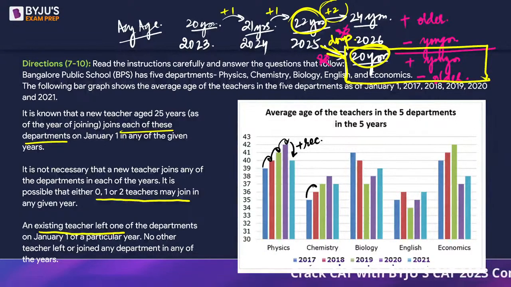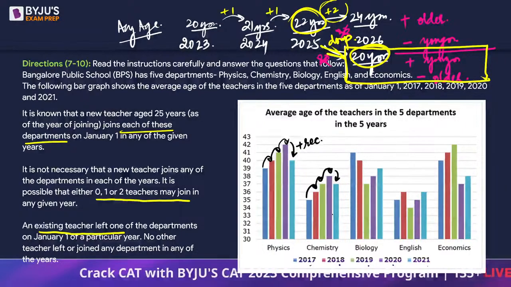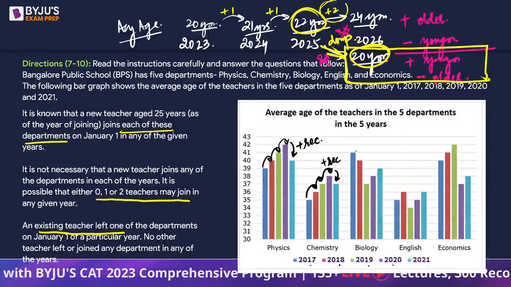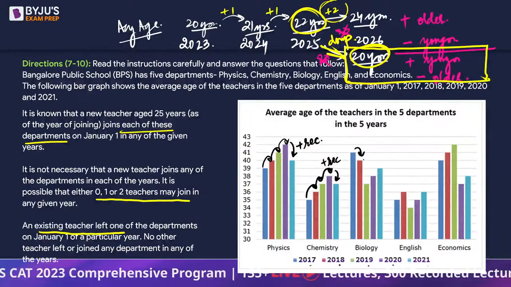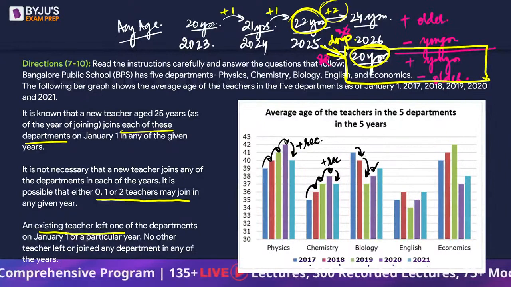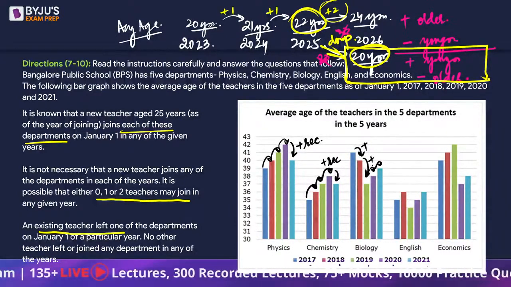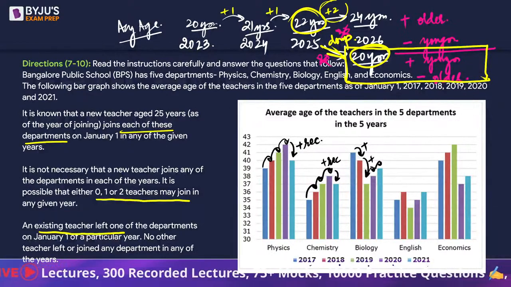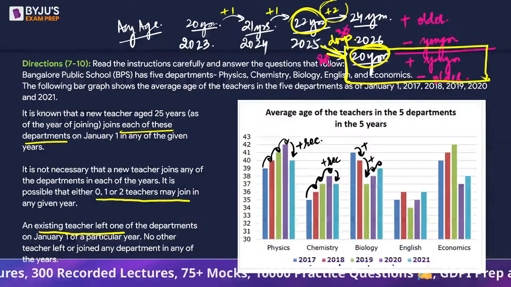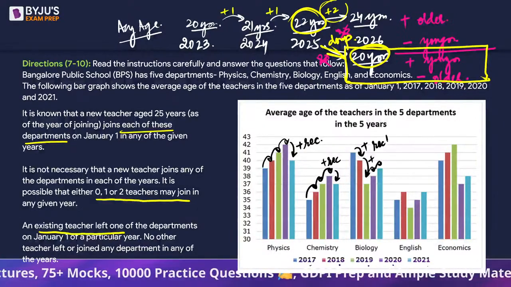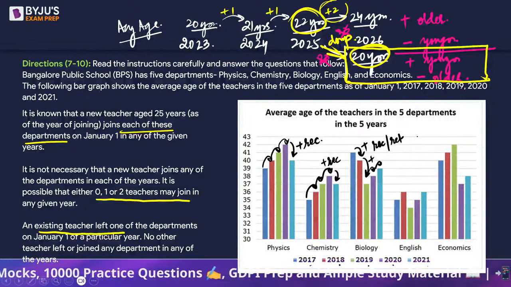Similarly, if you look at chemistry, we see a normal increase and there is a drop. Here also we need a recruitment in this department. So this is going to be a recruitment. If we look at biology, there is a drop, there is again a drop, there is an increase normally. So there are 2 drops. One of them is a recruitment and the other one is a retirement. Which one is recruitment and which one is retirement? We don't know that yet.